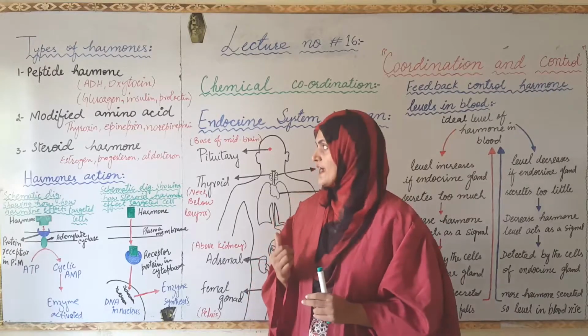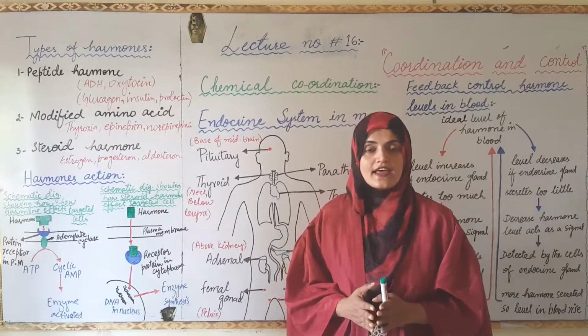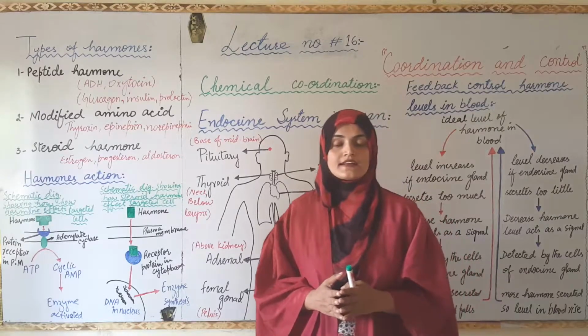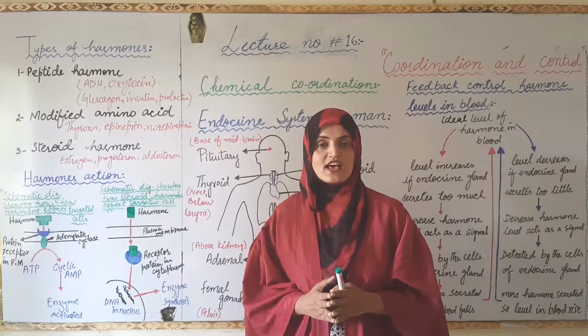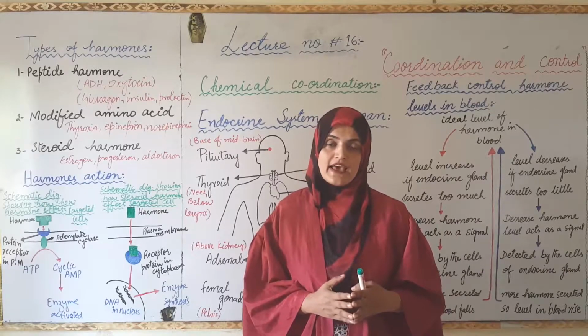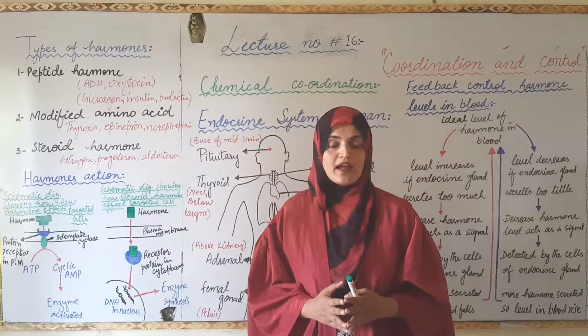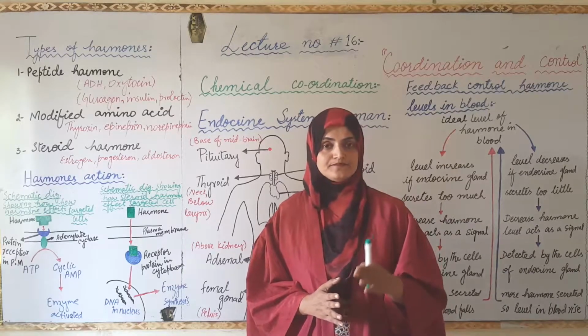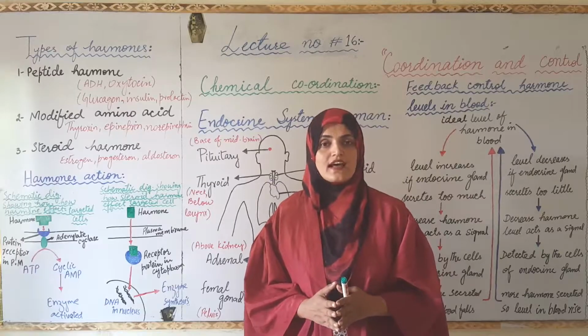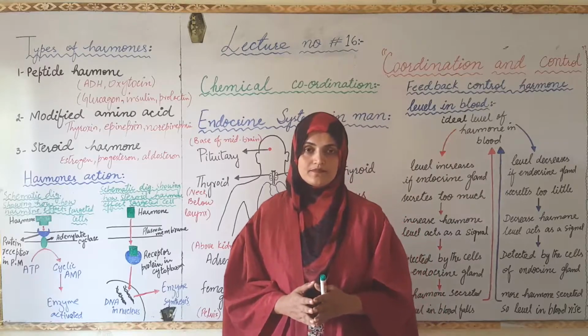While endocrine glands are those glands in which the chemical released by the specialized cell goes directly into the blood. In blood, it circulates and then reaches the targeted organ or targeted cell.